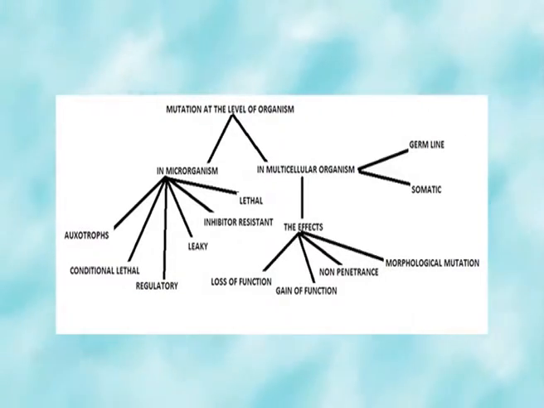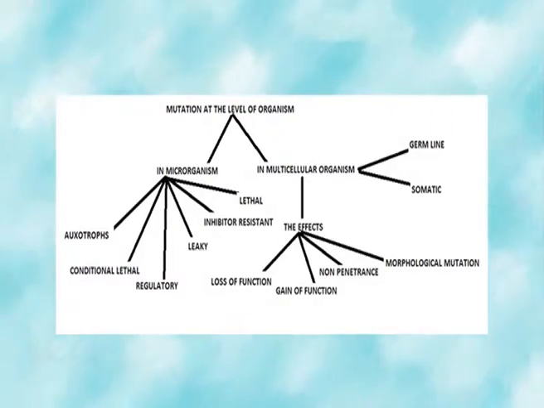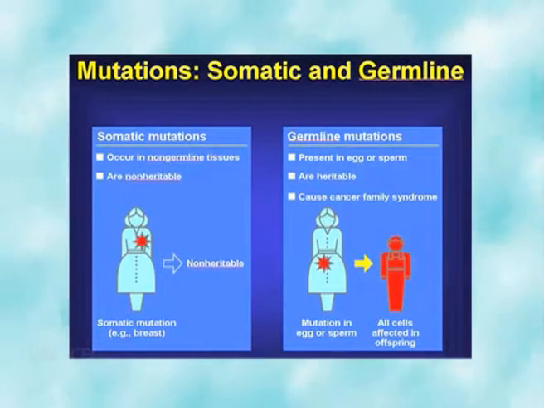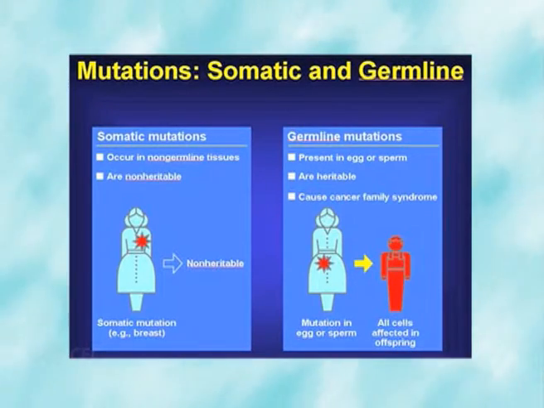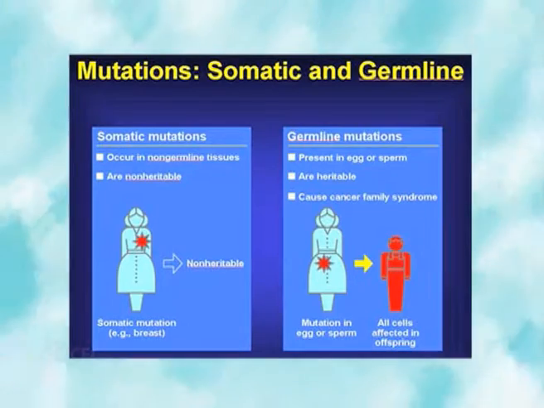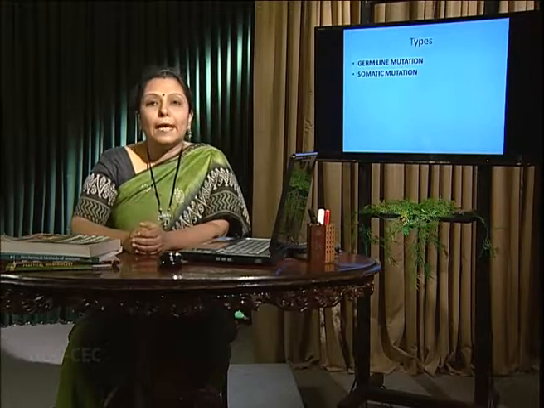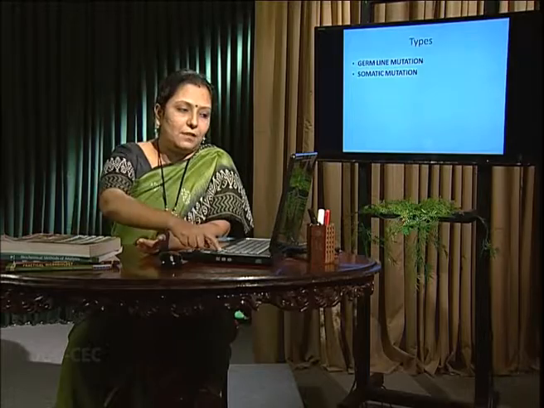Multicellular organism. It can happen in the case of germline mutation if it is inherited. So, it will be better adapted and positively selected for evolution, and can go to the next generation, to the descendants. But if it is in a somatic cell, it is concentrated in only one particular generation and will not be sent to the next generation. Now, types: it includes germline mutation as well as somatic mutation.